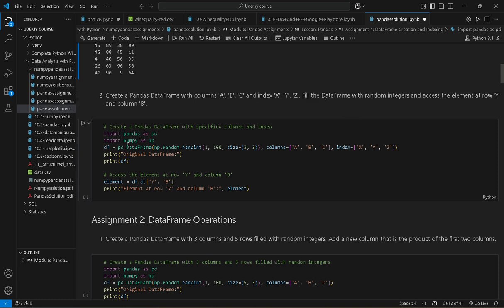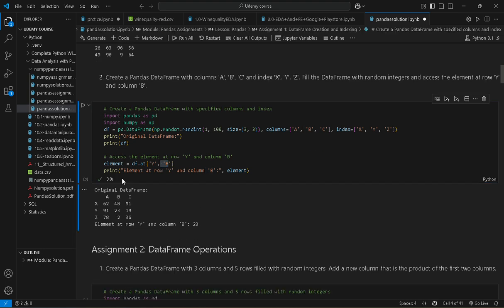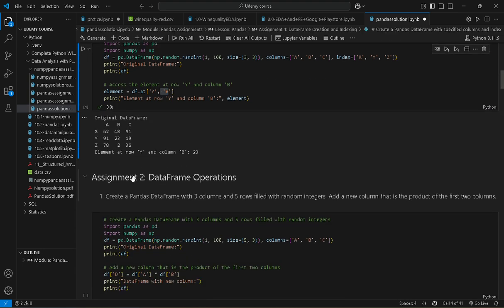So this is our data frame, and to access the element at row y and column b, we use element equal to df.at. This function accesses the element at row y and column b. So this is our output of this question.